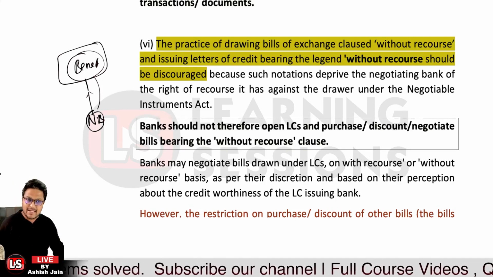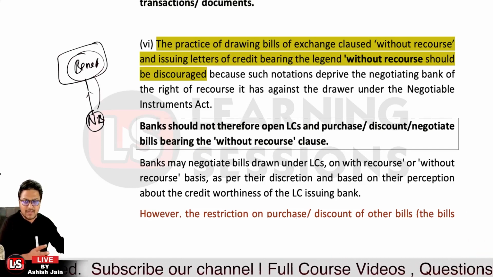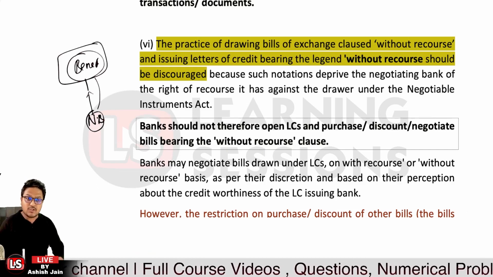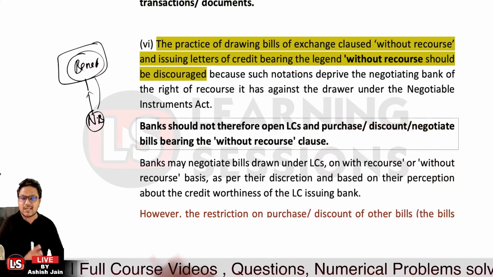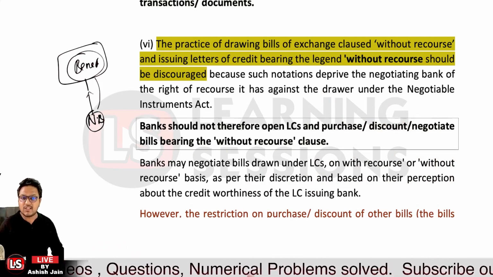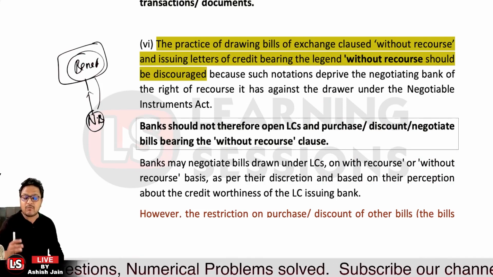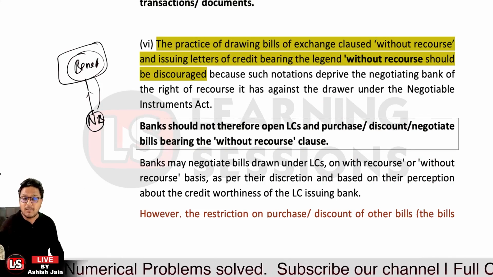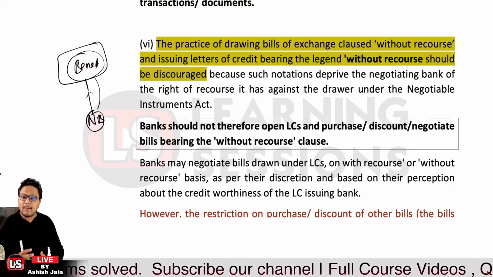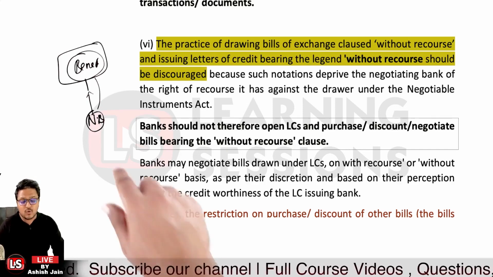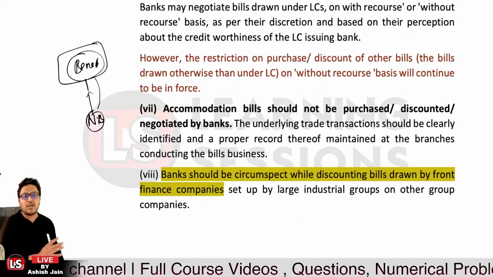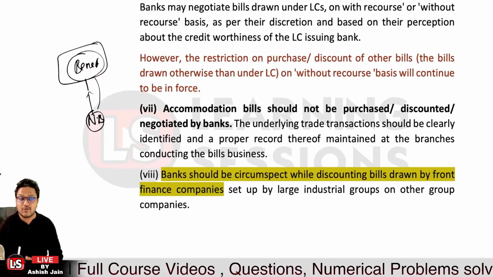RBI has just issued the guidelines related to it. It is not mandatory, but it must be taken care of, that banks should not use the clause without recourse. So that's a guideline by the Reserve Bank of India. It is upon the discretion of the negotiating bank itself to look into the credit worthiness and the standing of the issuing bank, because the last resort party is the issuing bank itself, which will compensate the amount paid by the negotiating bank to the beneficiary. Okay, so that's taken care of. And then, accommodation bills should not be purchased, discounted or negotiated by the banks.